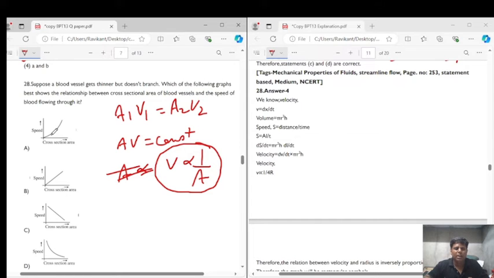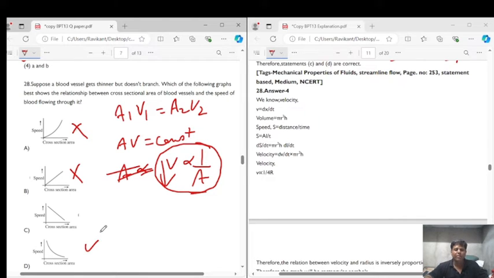So if we are drawing a graph between V and A, that is velocity and area of cross section, it shows an inverse relation. Inverse relation means as the area of cross section is increasing, velocity will be decreasing. So we should first look into the decreasing graph. See, this graph is an increasing graph. Again, this graph is an increasing graph. These two graphs are decreasing graphs, among which the inverse relation is properly represented by graph D, right?